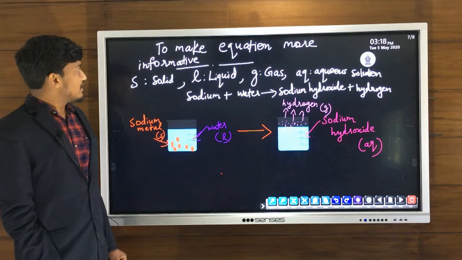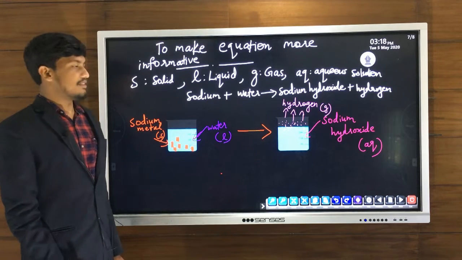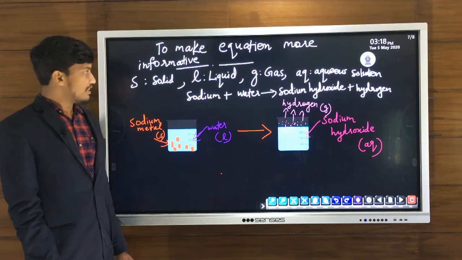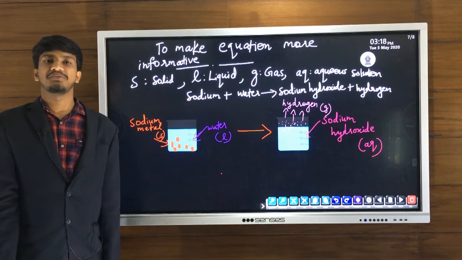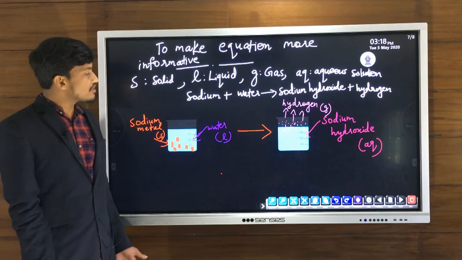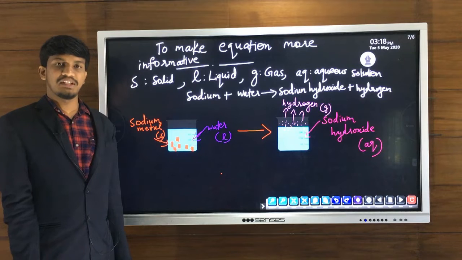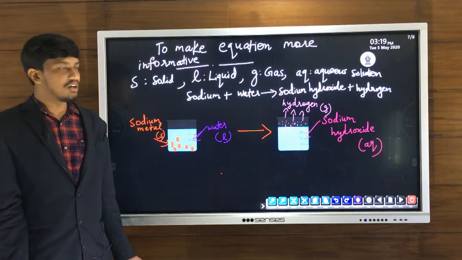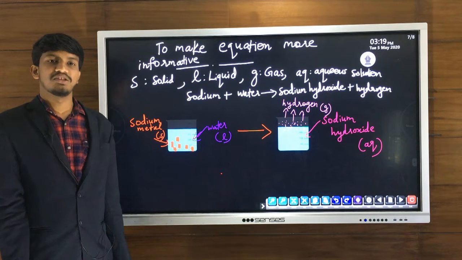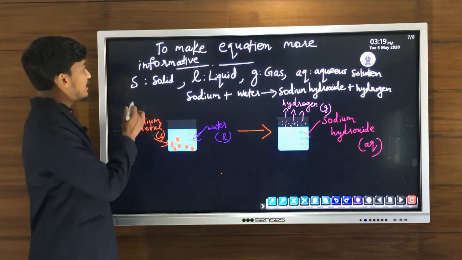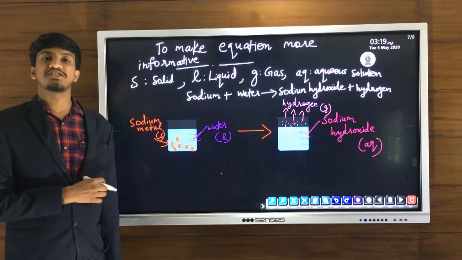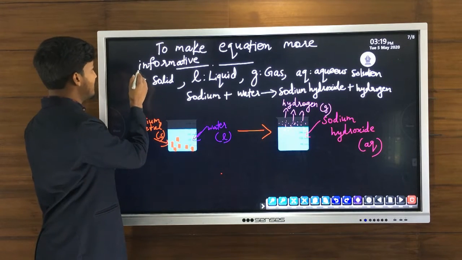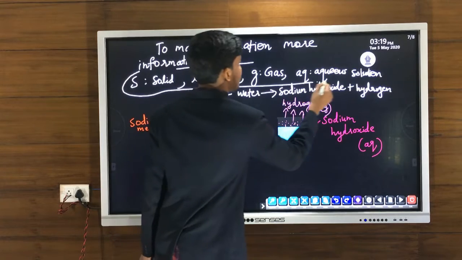Now next is to make the equation more informative. After writing the chemical equation, we can make it more informative by writing the physical state of reactants and products. In some reactions, the reactants can be in solid state, liquid state, or aqueous solution, and the products can be in liquid state, solid state, or precipitate. We can mention the physical state of reactants and products in a chemical equation using some abbreviations like this.